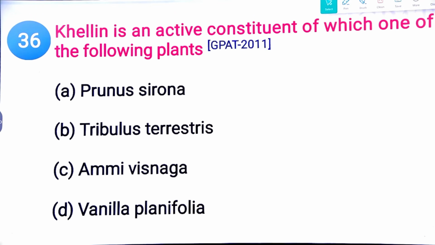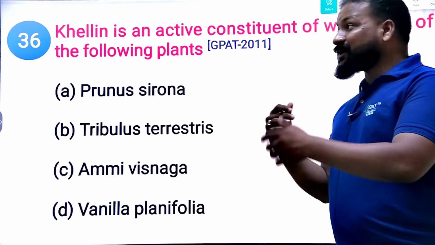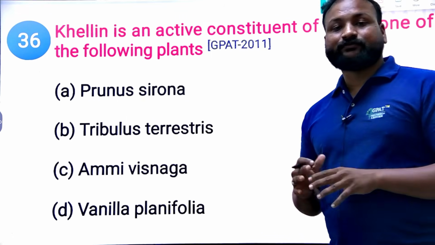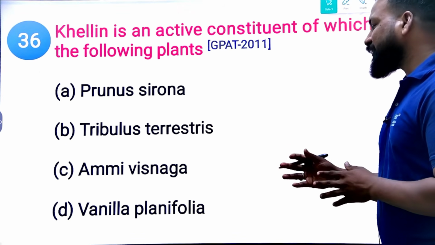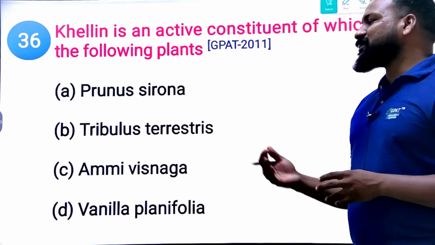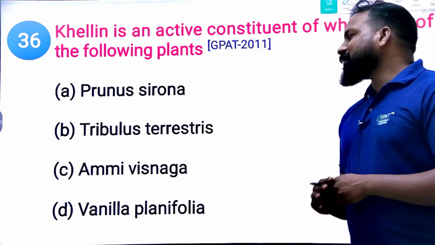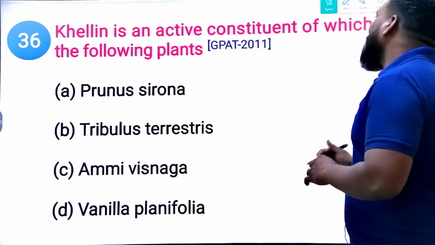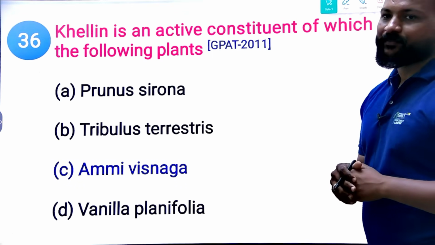Next, khellin is an active constituent of which of the following plants? We have already come across this question, but in 2011 this question was asked indirectly. Prunus cerasus, Tribulus terrestris, Ammi visnaga, and Vanilla planifolia. Tribulus terrestris means puncture vine, that is Gokhru. And now the question we have already discussed: Ammi visnaga contains the active constituent called khellin. Okay, yes.